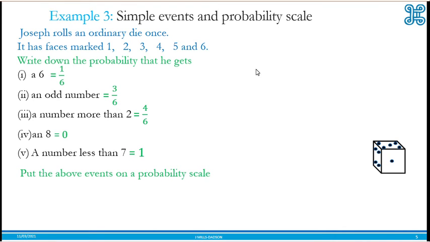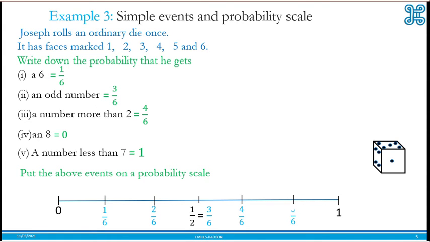Now be careful. When you are asked to work out probability, they want the numbers, the answers like this. Don't start saying unlikely or impossible or even. Those are only for description. So when working out probability, work out the real numbers. To put the events on the scale, they are out of 6. So you put a probability scale divided into 6 sections. You can now put the events on the scale accordingly. As you can see.